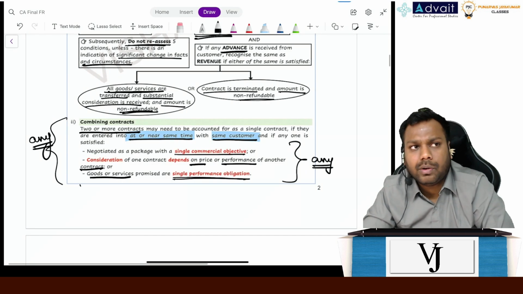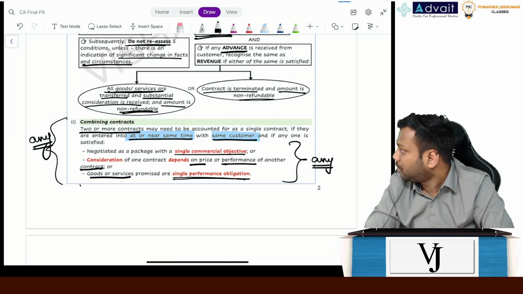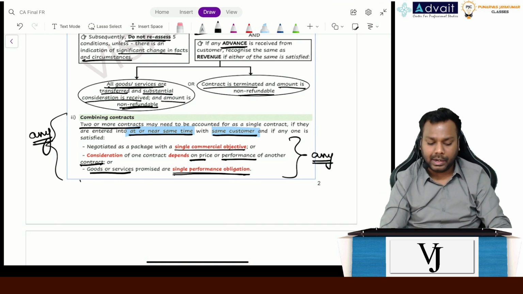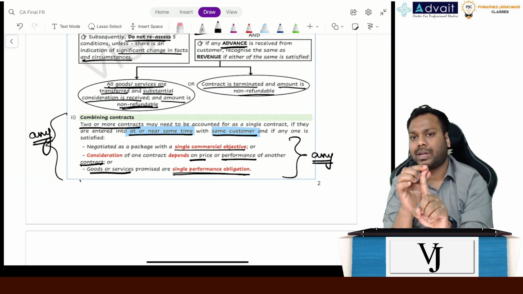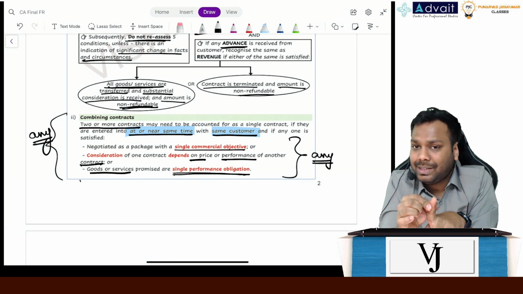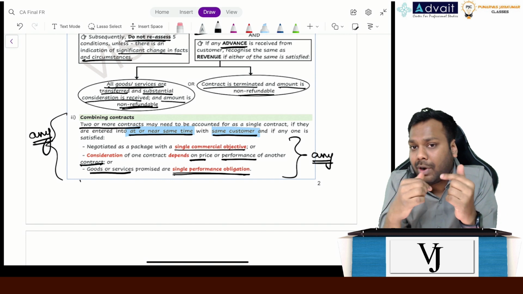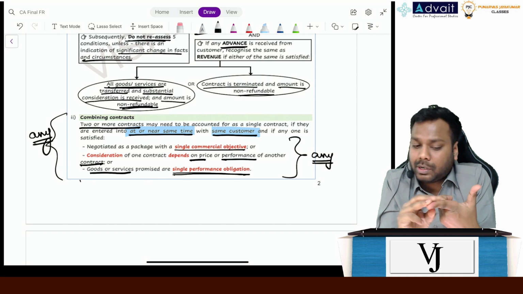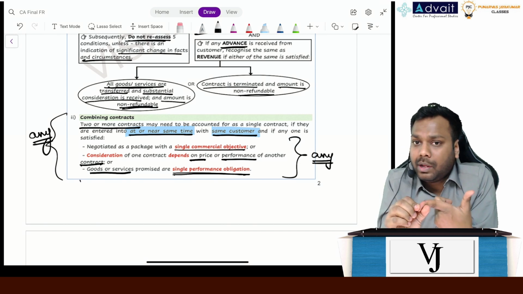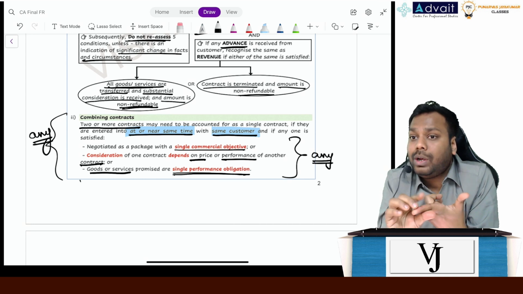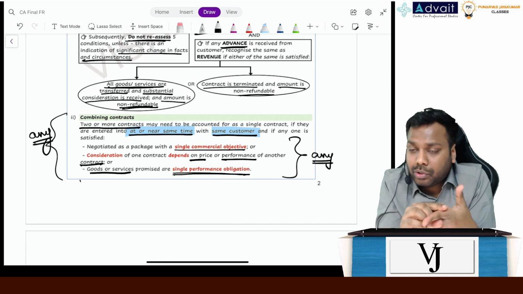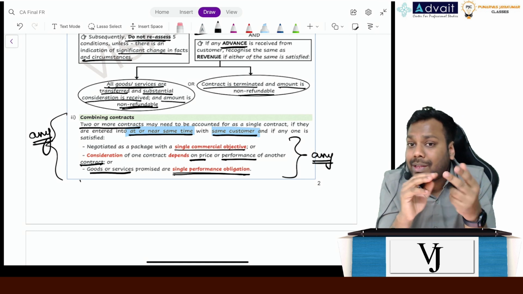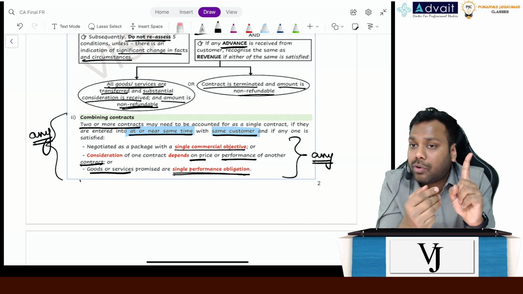You will see an example in your book for a water purifying plant, in which the entity enters into a separate contract for construction, a separate contract for designing, and a separate contract for, you can say, water purifying. There are 3 contracts, but they are negotiated as a single commercial objective, because definitely the customer will not get benefited only from the construction, or only from the designing, or only from the water purifying. So they have to be merged and made one. So that is one performance obligation. So even though there are 3 contracts, we'll account for them as one contract. Okay.